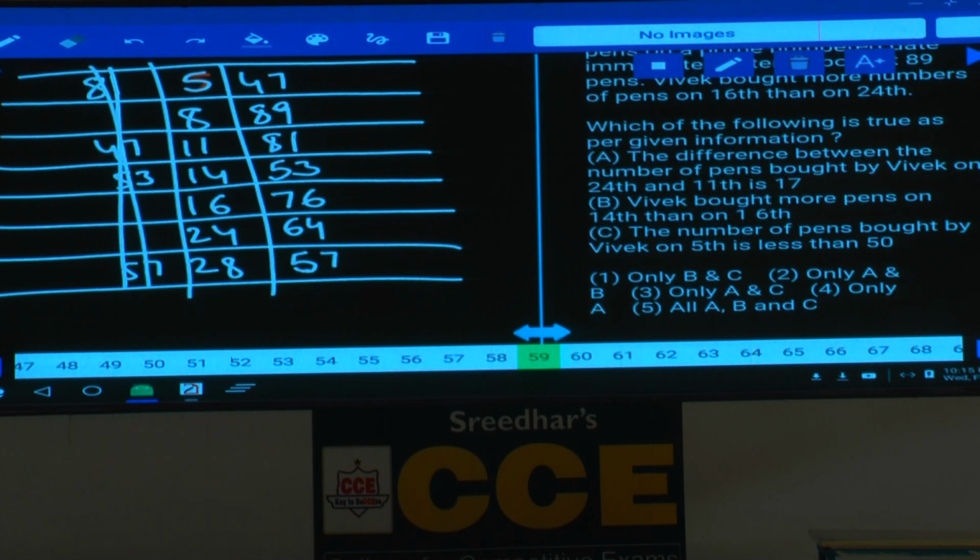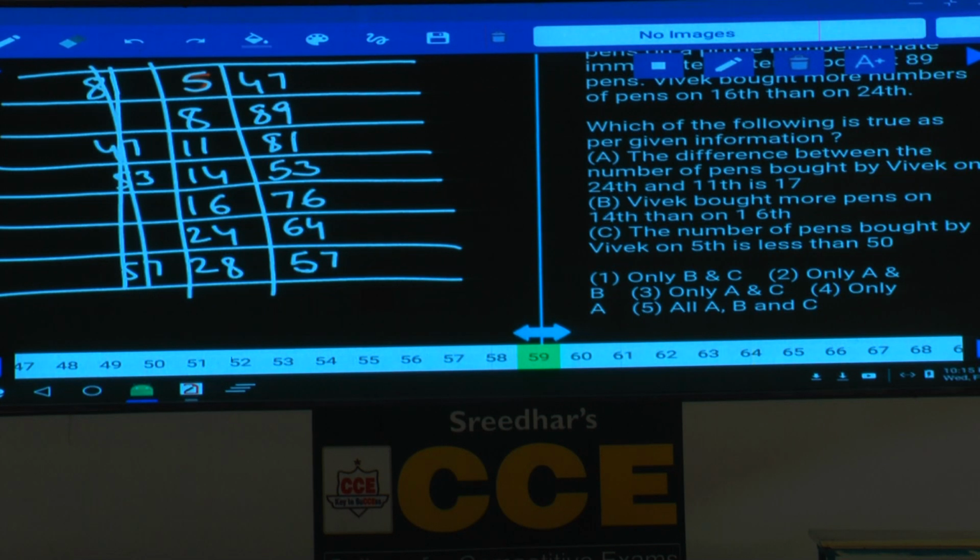Then question number 59. Which of the following is true as per the given information? The difference between the number of pens bought by Vivek on 24th and 11th is 17. Is it true? 64 and 81, the difference is 17. Yes, that is true.